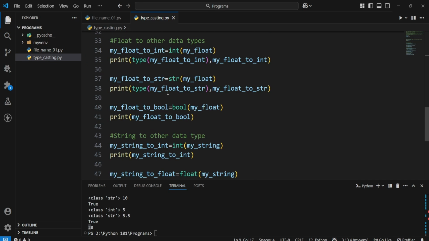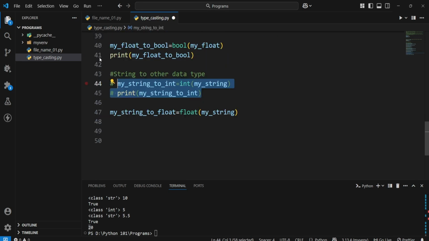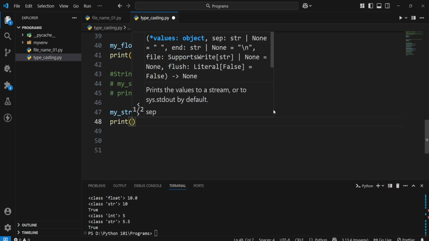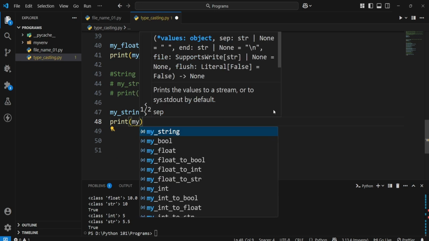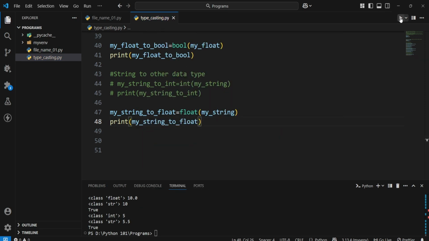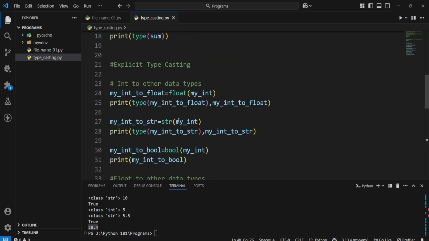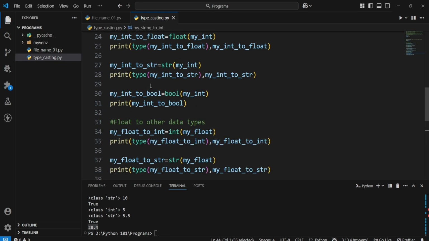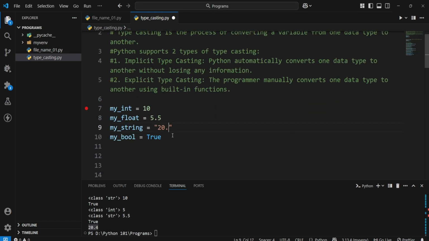Let me comment this so that it doesn't give an error. I forgot to print this. So print my string to float. Now if I run this, you see 20.4 is printed. I hope you got this. So not to get an error, I'll just give it as 20.